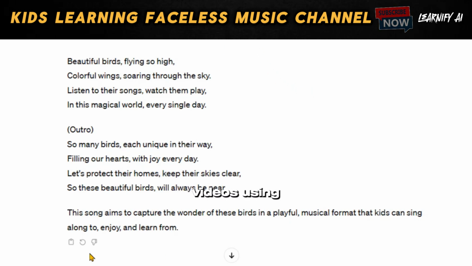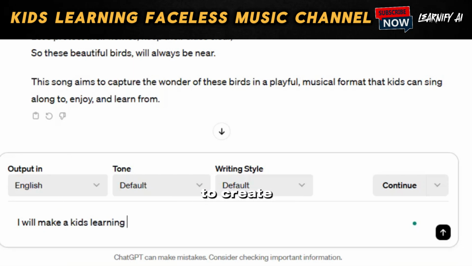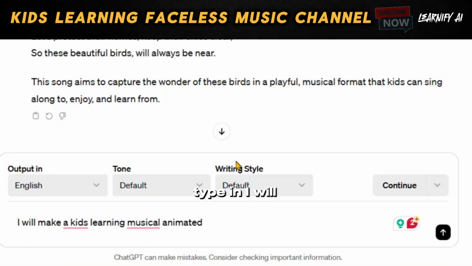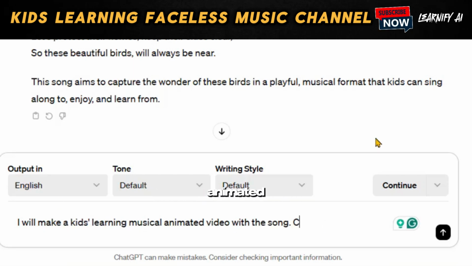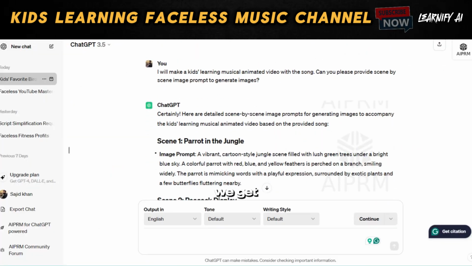Create animated videos using ChatGPT. Next, we'll request image prompts to create the music video. Type in, "I will make an educational animated video for Kids Learning AI with this song. Could you please provide scene-by-scene image prompts for the music video?" And here's the result we get.